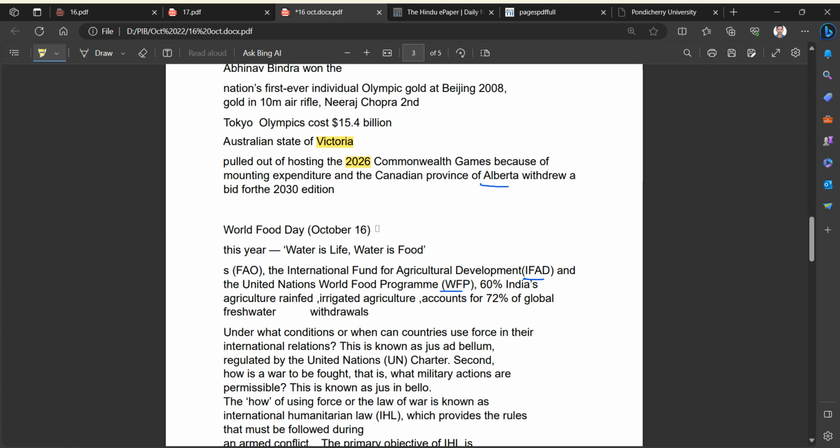Here we have World Food Day, October 16. Water is life, water is food. This year's theme. We all know there is a saying in Telugu, Koti Vidyalu Kuti Korake. We do lots of crores of works just to make a living, just to have food, to survive ultimately. So food is very essential. We even know in our culture, we compare food with Annapurna Devi.